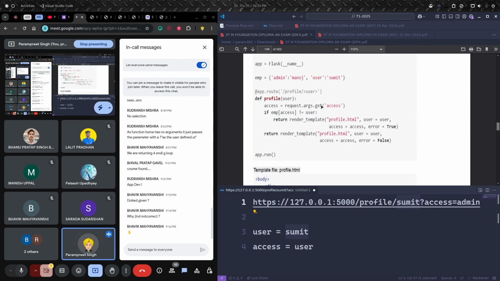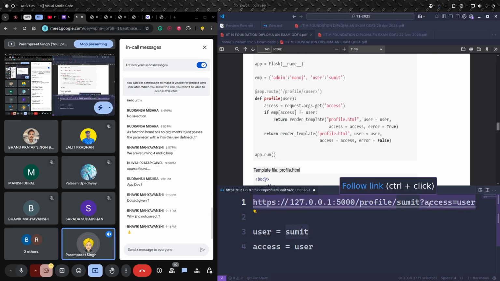So with Sumit and admin, this condition will be true, like admin, employee of admin is Manoj, which is not Sumit, right? So then we are rendering this template with error equals true. But when we are doing Sumit and user, then this condition is false, and we are rendering this profile.html with error false.